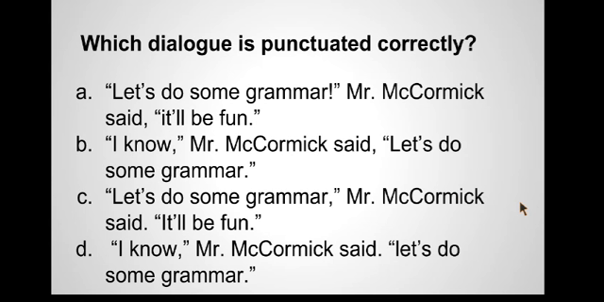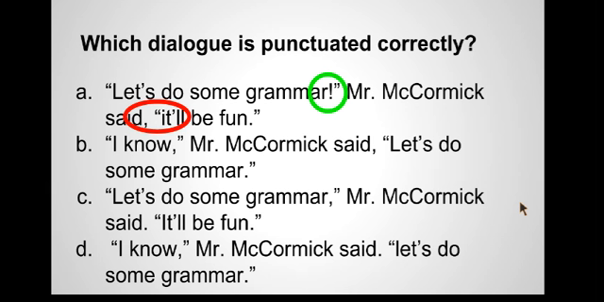And here we go. So let's take a look at A. "Let's do some grammar," Mr. McCormick said. "It'll be fun." What I'm noticing about that is that "let's do some grammar" is a complete sentence. And I know that because of the exclamation point after grammar. That's screaming to me, hey, I am a complete sentence. I have end punctuation. What that means is that my tagline is coming after a complete sentence. And so this comma here should be a period. I should be ending the sentence there. And the word it should be capitalized. So that one is not correctly punctuated.